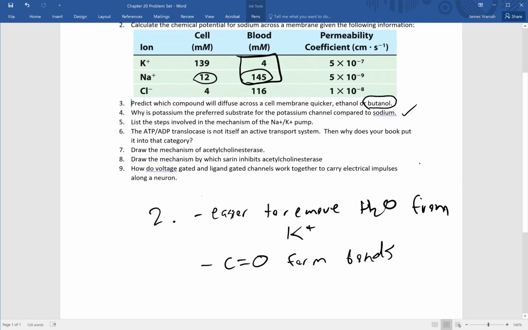The size has basically been evolved to accommodate a large potassium ion, so it can fit potassium in there and form optimal bond lengths with that potassium ion. Now, if instead we put a sodium in there, sodium is a smaller ion. So as a result, the bonds that we are forming now are longer and weaker.